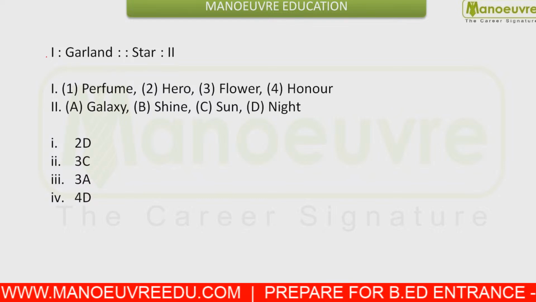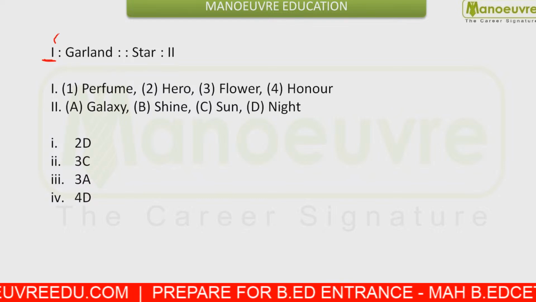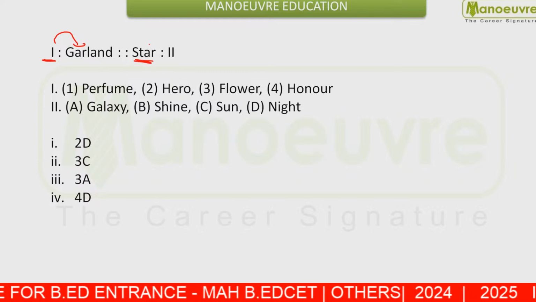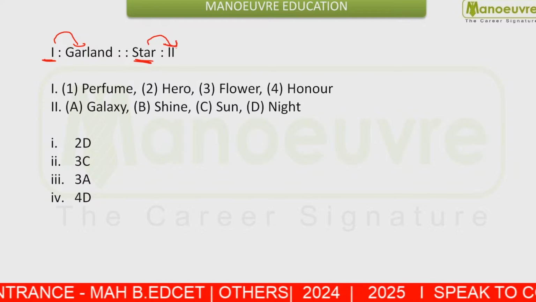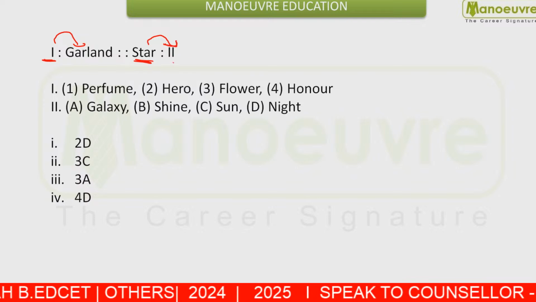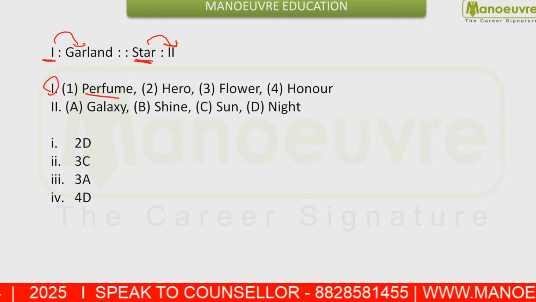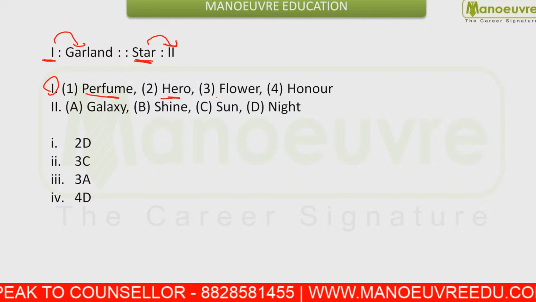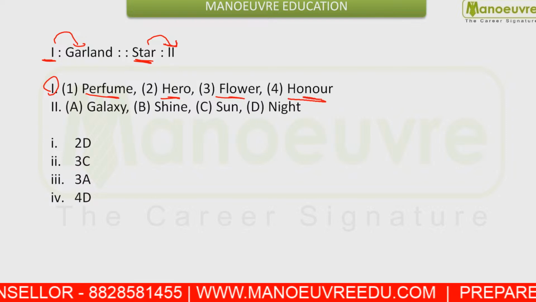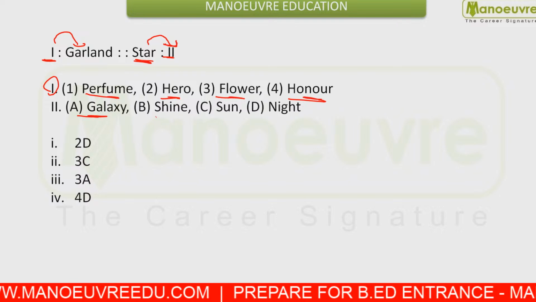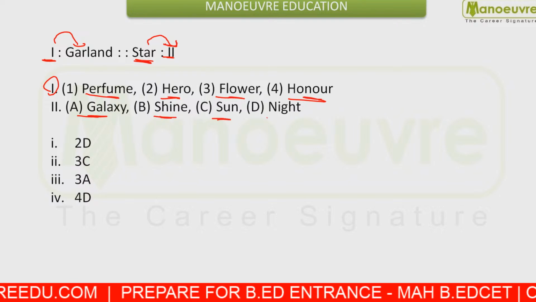You are given the first value is related to garland. In the same manner, star is related to which term? You are given the options for the first: you can use either perfume, hero, flower or honor. And for the second value, you can use either galaxy, shine, sun or night.